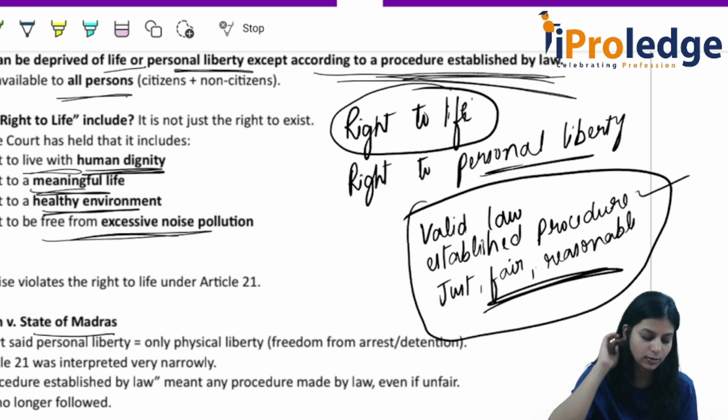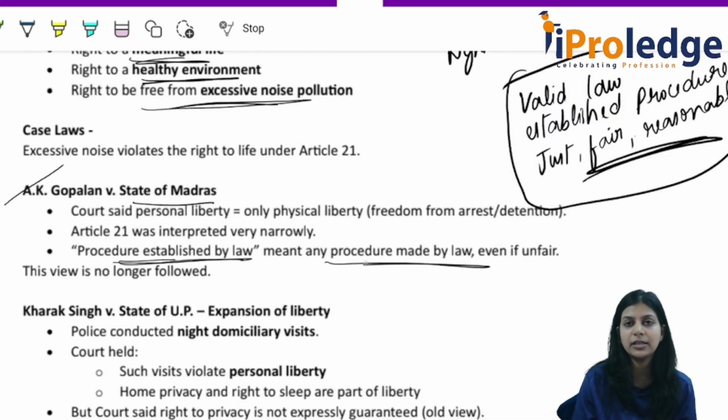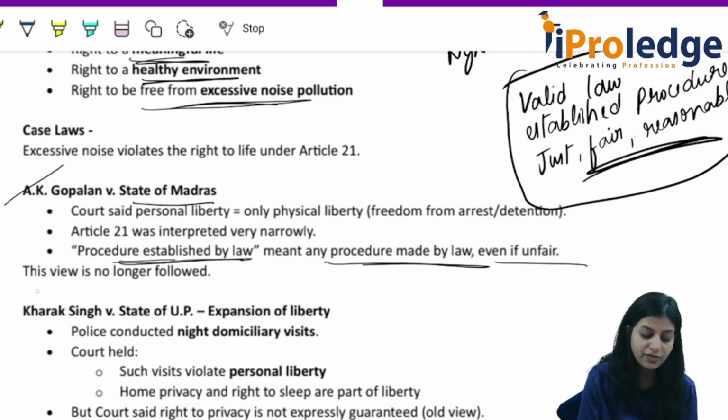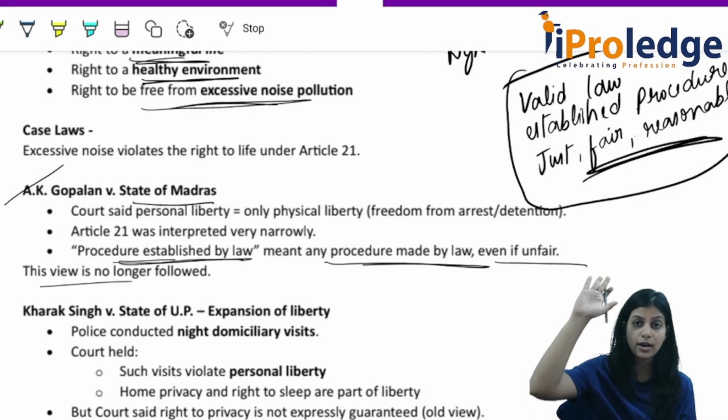And in this case law, it said that procedure established by law meant any procedure made by law, even if unfair. Whether that procedure is fair or not is not mandatory. Even if the procedure is unfair, that would be applicable. No, that is not what got continued. Later it got changed in other case laws. Understood what was the earliest view?